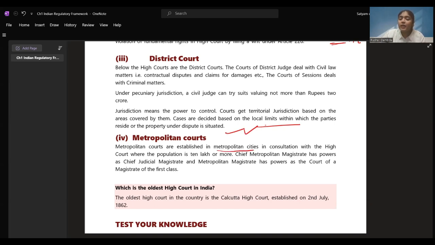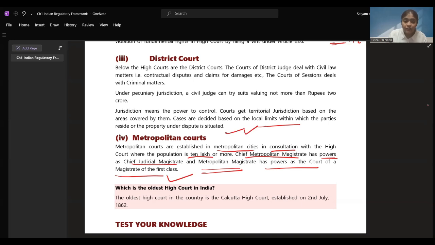Metropolitan courts are established in metropolitan cities in consultation with the High Court. The High Court is the one who is going to guide them. Where the population is 10 lakh or more, there only metropolitan courts have been set up. Chief Metropolitan Magistrate has the same powers as the Chief Judicial Magistrate, and Metropolitan Magistrate has the same powers as the Court of Magistrate of first class. We have seen this in the structure. I hope you have recalled that, right?